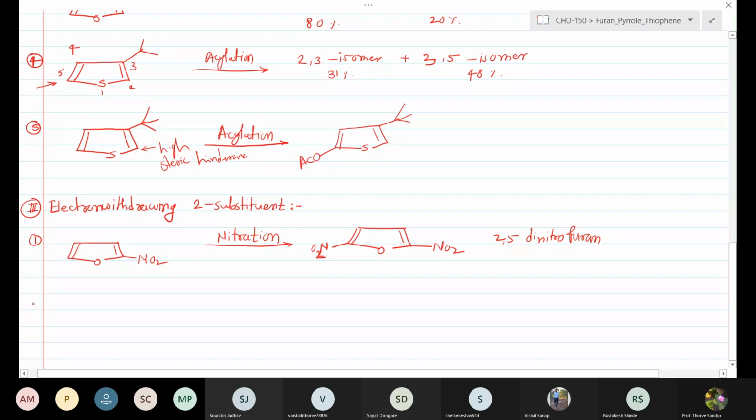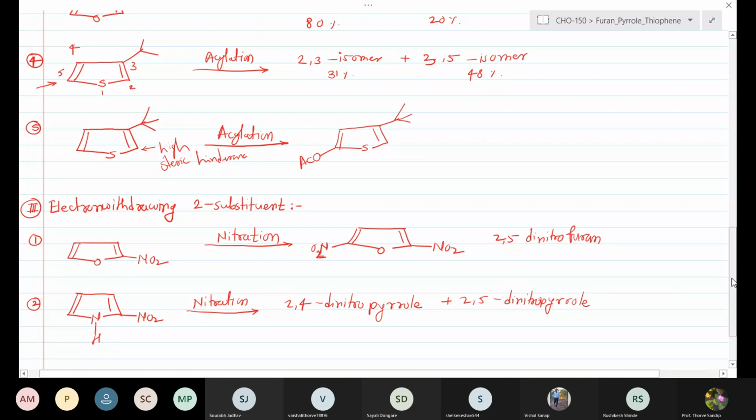Similarly, if you consider the second example, suppose the reaction is carried out with the 2-nitropyrrole. The 2-nitropyrrole is subjected to the nitration. We can get the 2,4-dinitropyrrole plus the 2,5-dinitropyrrole.